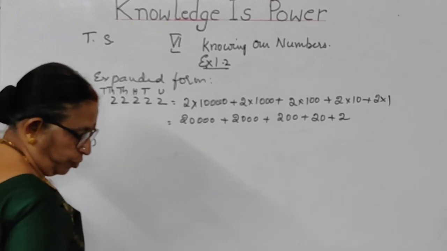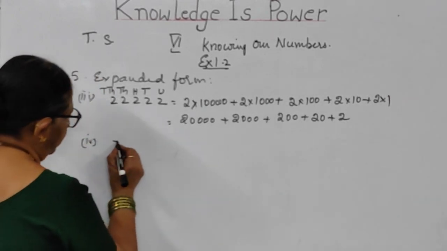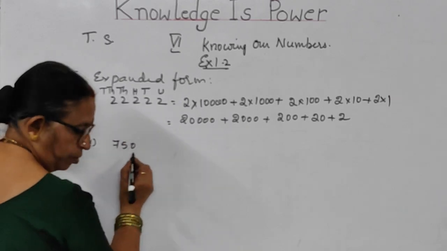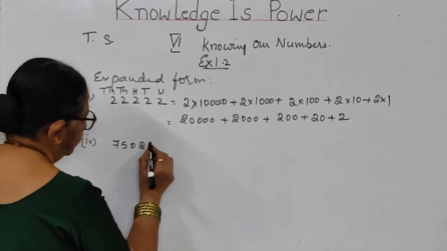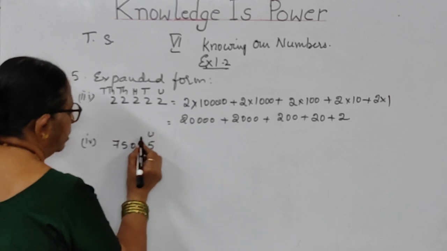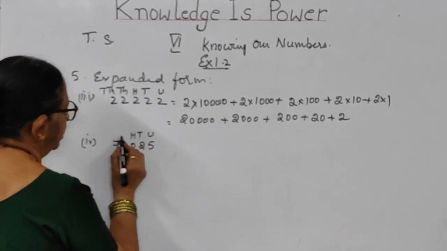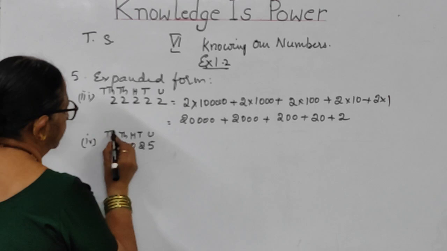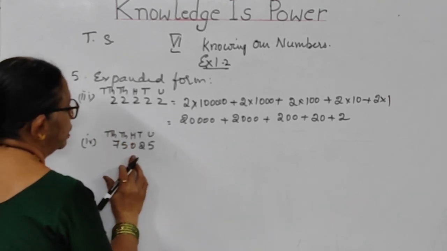Now, the fourth bit here is 75,025. That is units place, tens place, hundreds place, thousands place, 10,000s place. 75,025.